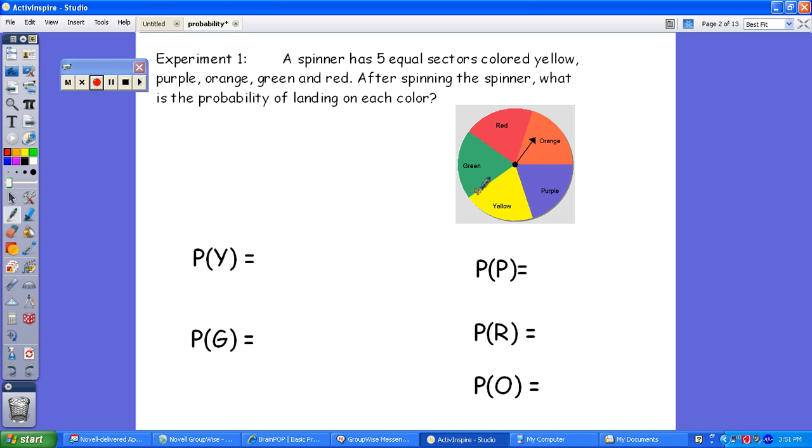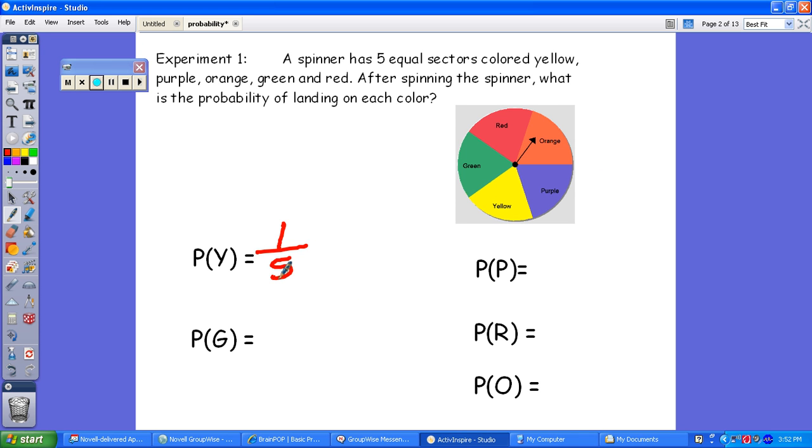After spinning the spinner, what is the probability of landing on each color? Keep in mind, we talked about probability being the number of ways an event A can occur, and then the total number of possible outcomes. So how many spaces can you land on and get a yellow? Well, you can only do that once. And then how many total spaces are there?